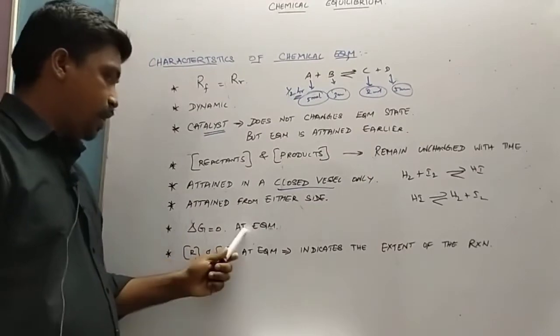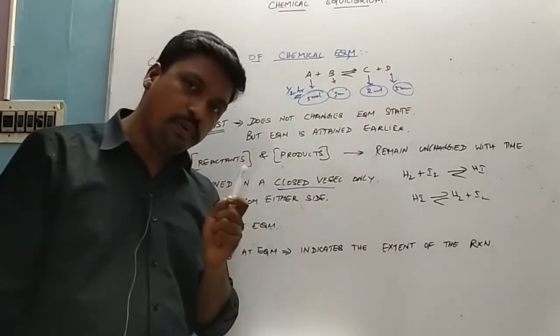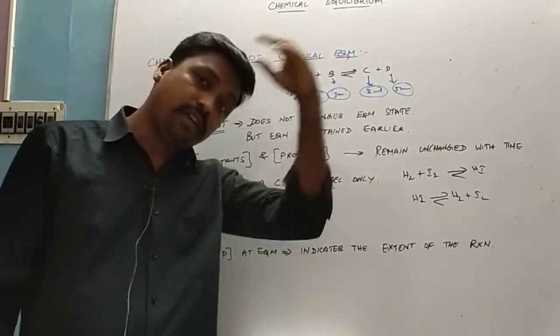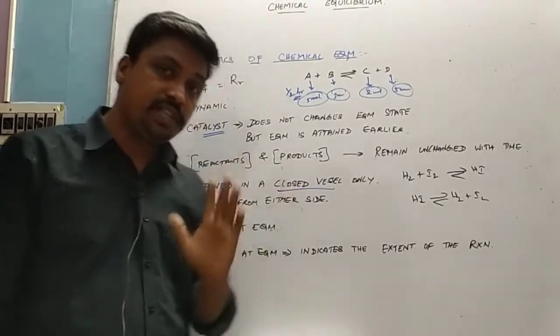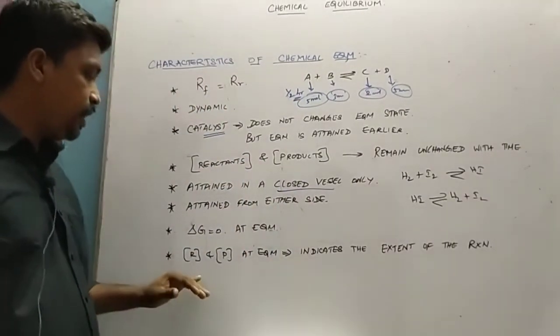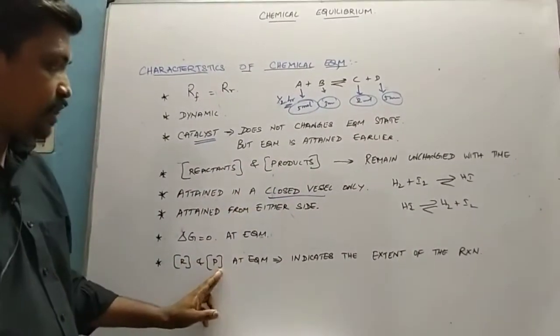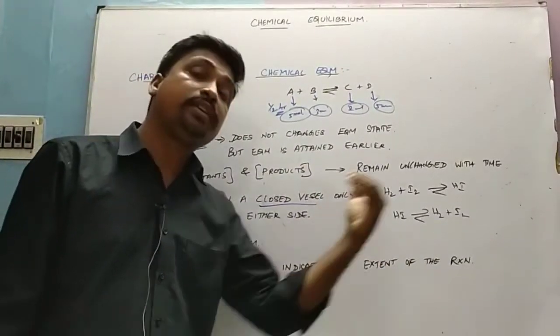At equilibrium, the change in free energy, delta G, is 0. Hence it is very stable and it does not change for an infinite period of time unless you disturb it by changing the pressure or concentration. Finally, from the concentration of reactants and concentration of products at equilibrium, we can predict the extent of the reaction, how far the reaction has proceeded.